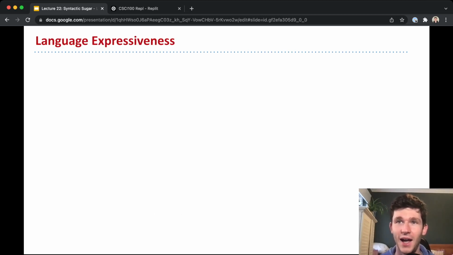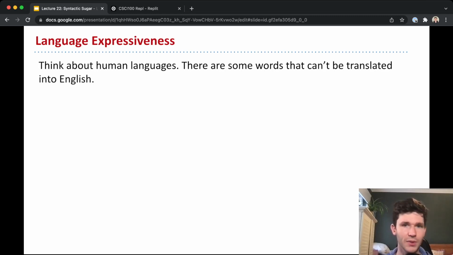Now, I want to talk about language expressiveness. When we think about human languages, there are all these ideas that we want to express, and a language is a way for us to translate the things that we think or experience into words to communicate to other humans. But an interesting side effect is that there are some things that language can't communicate, and some things that some languages can communicate and others can't. And so you'll sometimes hear about words from other languages that can't be translated into English.